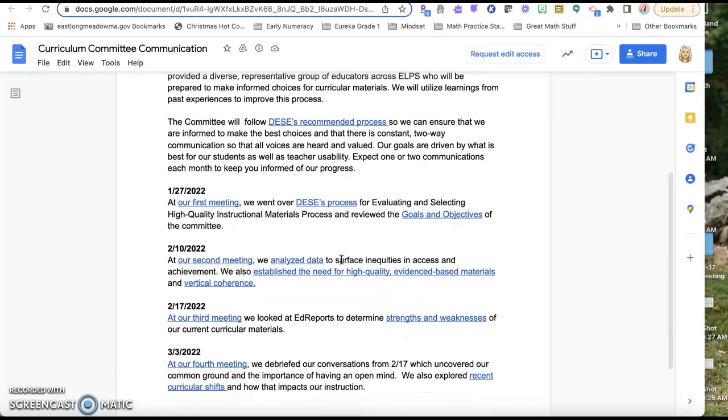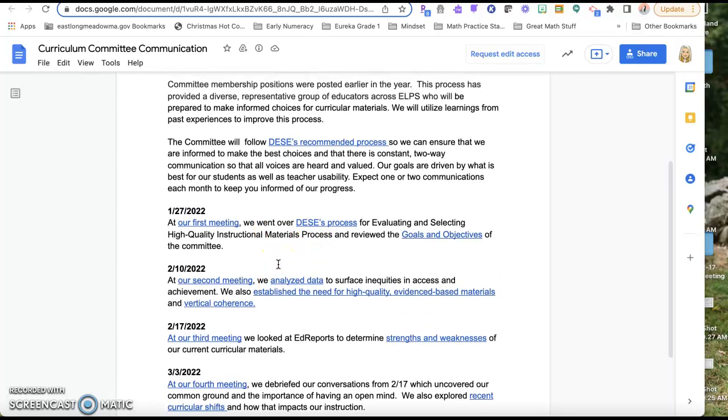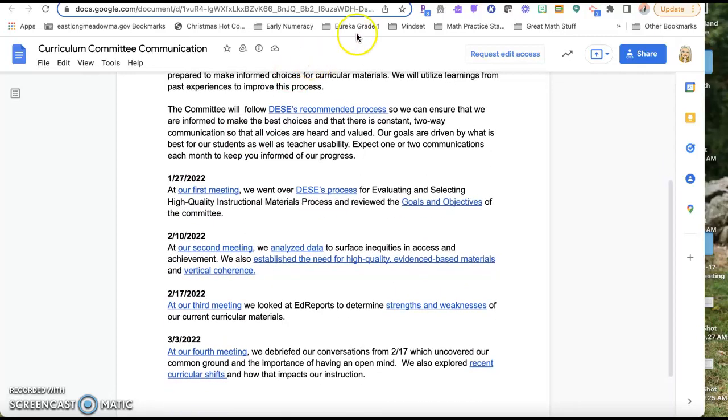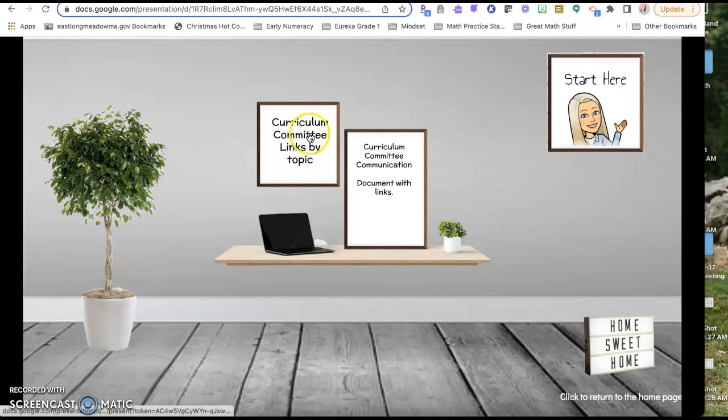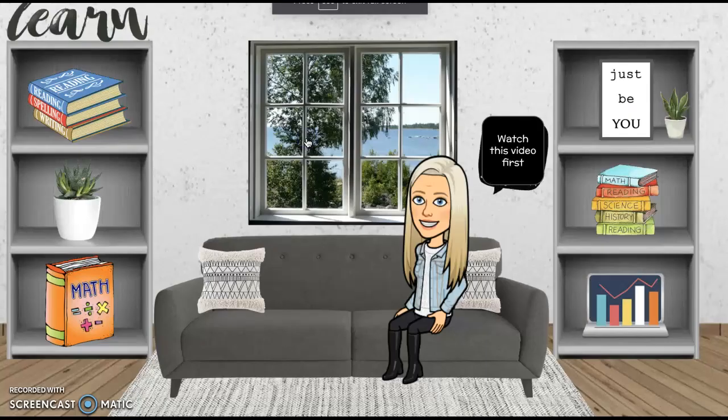Just keep in mind the last update here was on 3/3, even though the curriculum committee has met several times since then. Some of these links might end up getting kind of duplicated, but this is the main one that Heather sends out. And then if you click on curriculum committee links by topic, this is going to give you